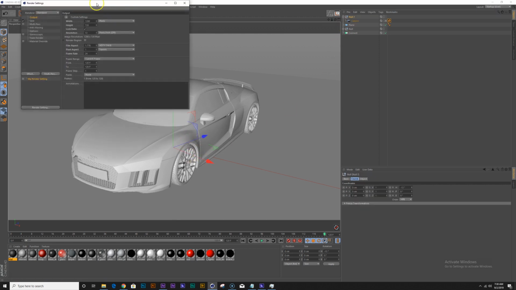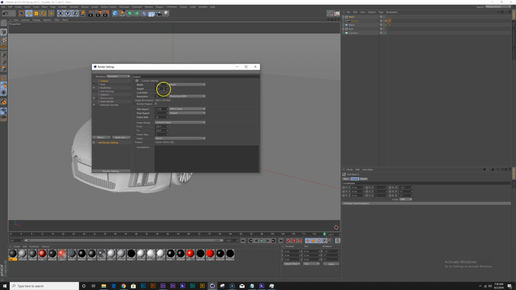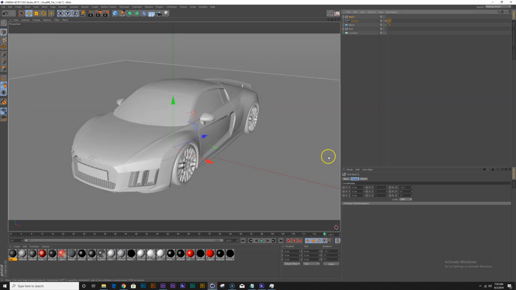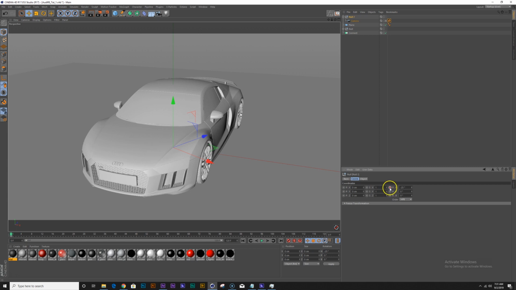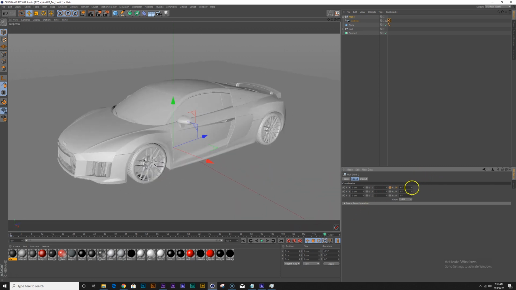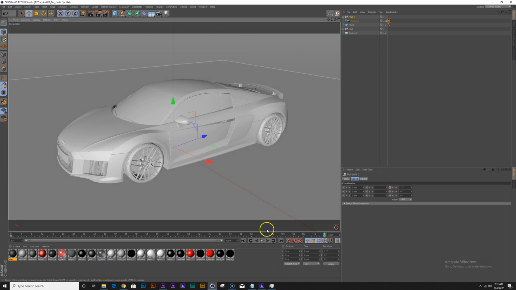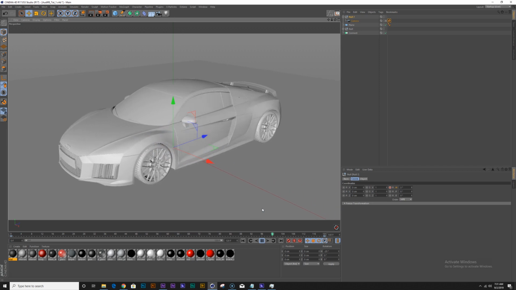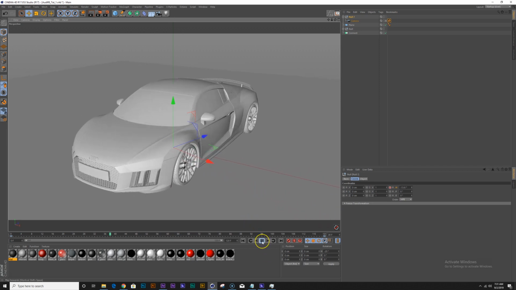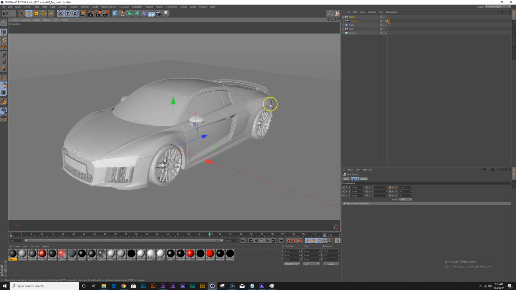And let me open up my render settings real quick. So I will be using 720p at 24 frames per second. A total of 120 frames for this project. So let's go to frame 0, or from the beginning, and let's keyframe this. Let's move to the end and let's keyframe. Now let's play it back. Okay, I think that looks pretty good. So that's our basic setup, and I think we're ready to move on to the rendering aspect of it.